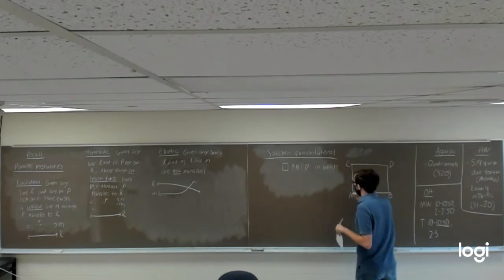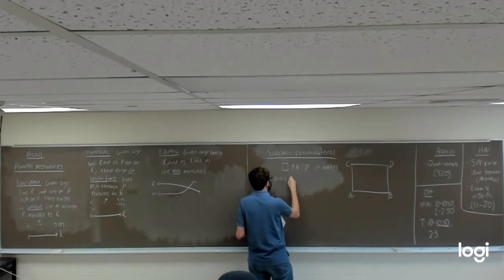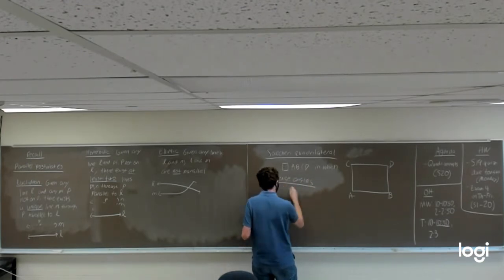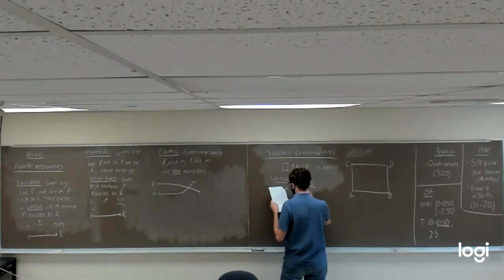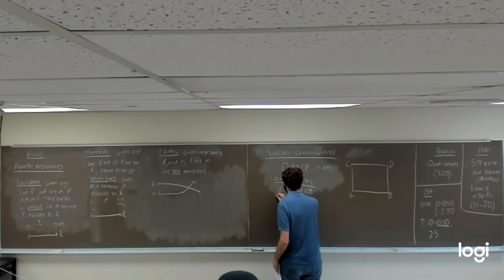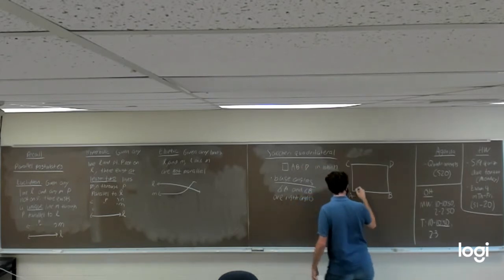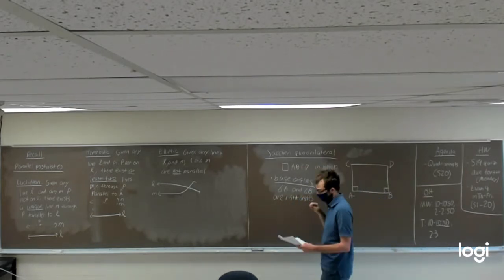Here's going to be our example. The first thing we need is that the base angles A and B are right angles. So we have to have this holding true in our Saccheri quadrilateral.